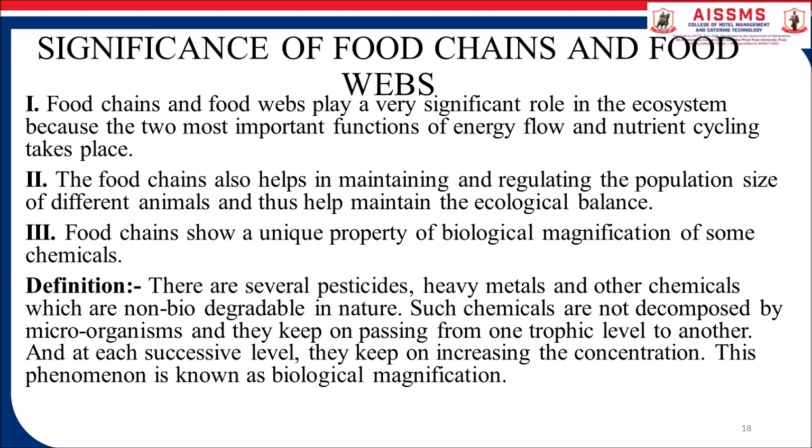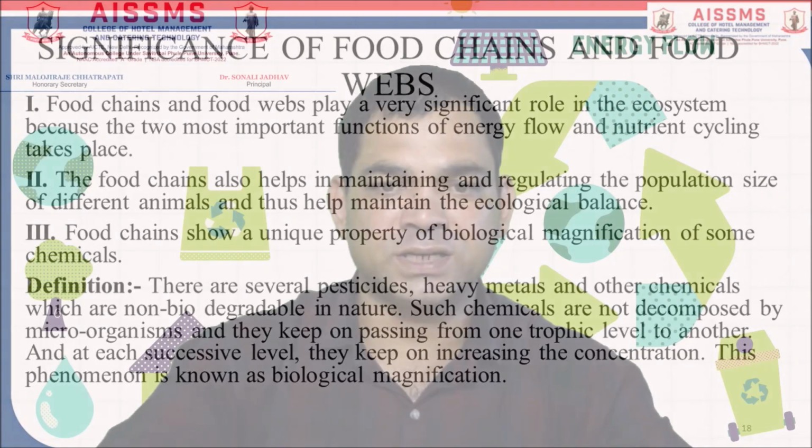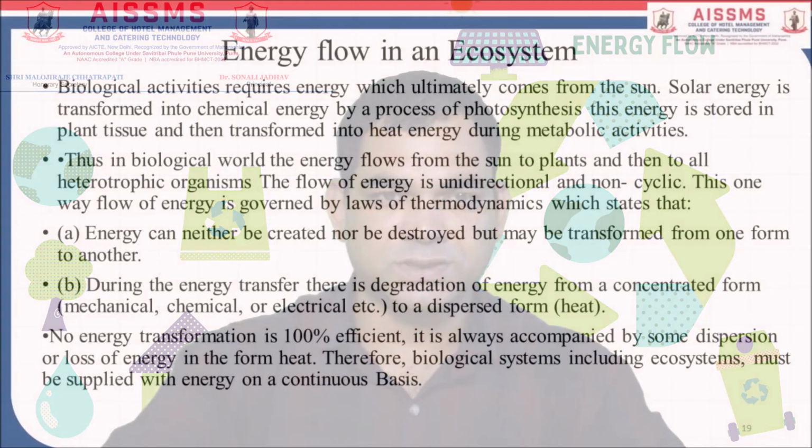Third one, the food chain shows a unique property of biological magnification of some chemicals. There are several pesticides, heavy metals and other chemicals which are non-biodegradable in nature. Such chemicals are not decomposed by microorganisms and they keep on passing from one trophic level to another, and at each successive level they keep on increasing, and this phenomenon is known as biological magnification.